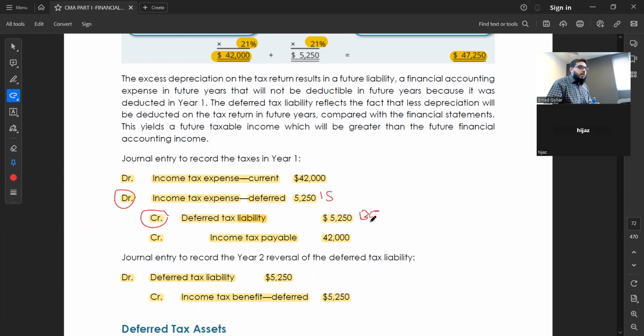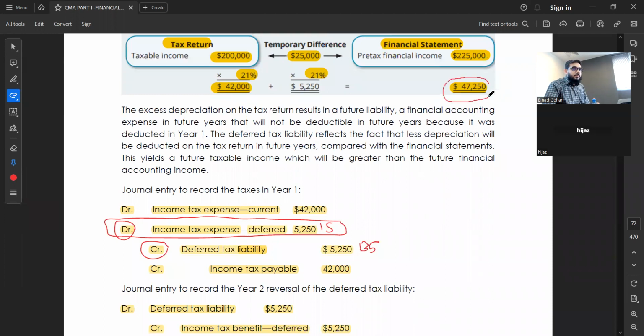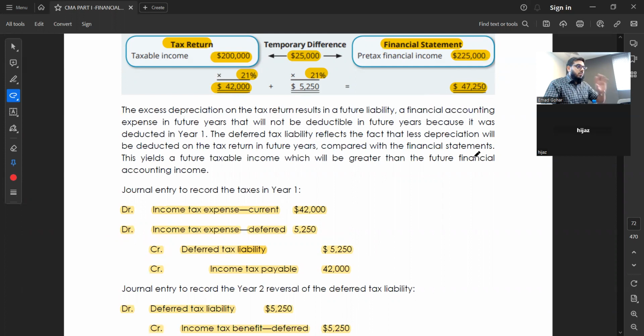Is it possible to show it as a current year expense? That one, deferred income tax expense? Yes, this is a current year expense, because see how much we are putting in as an expense: 47,250. Clear? Because for every entry we have two hits, right? Double entry.